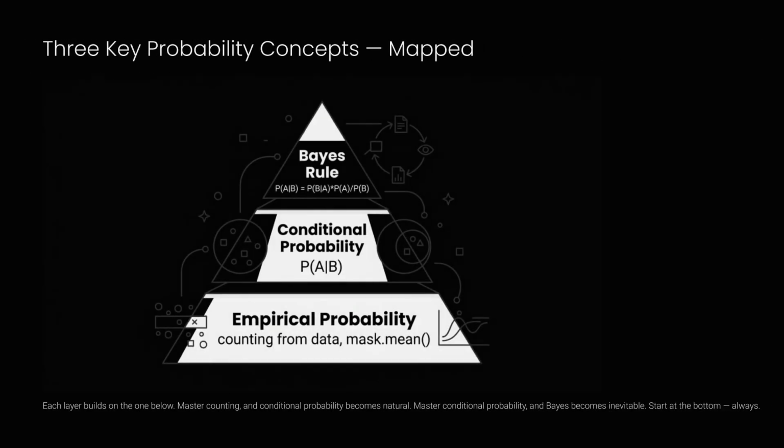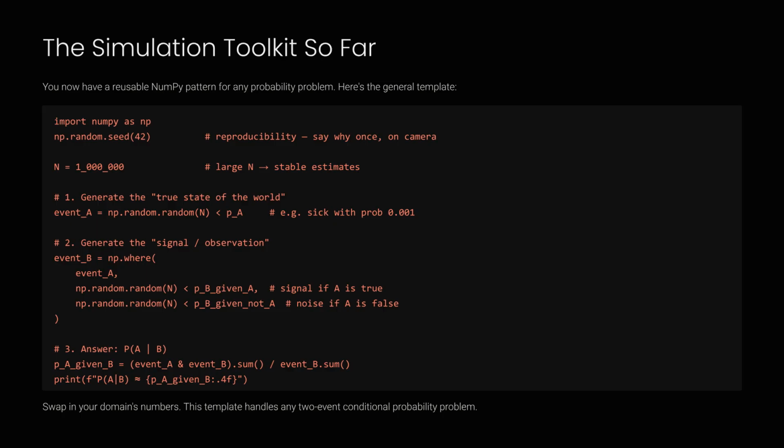We've mapped out 3 key concepts, starting with simple counting, moving to conditional probability, and ending with Bayes' rule. Each layer builds on the one before it, so start at the bottom and work your way up. You now have a universal NumPy template for any 2-event conditional probability problem. Just plug in your event probabilities and let the code handle the complexity. It's a powerful tool to keep in your data science kit.